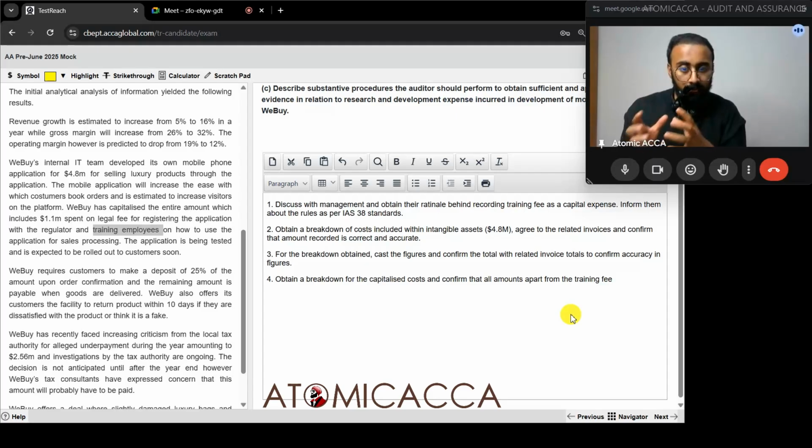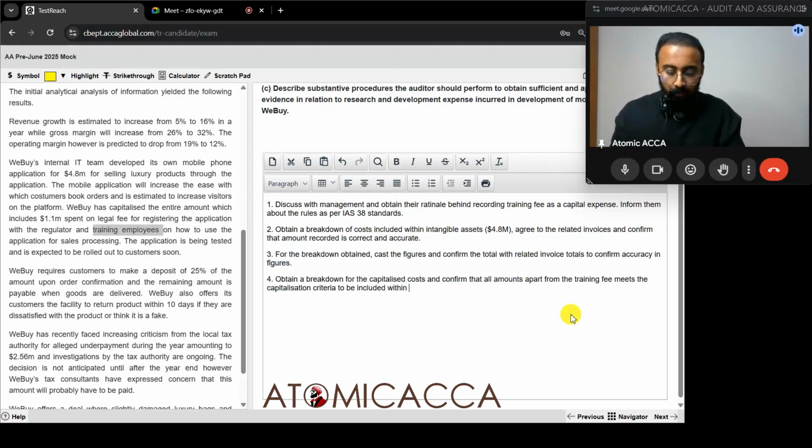So obtain a breakdown for the capitalized cost and confirm that all amounts apart from the training fee meet the capitalization criteria to be included within SOFP, and none of it is related to research expense.